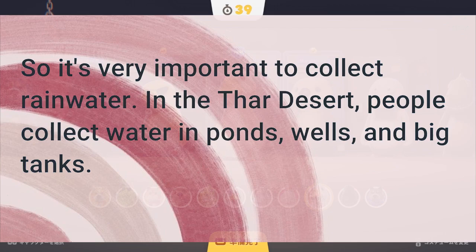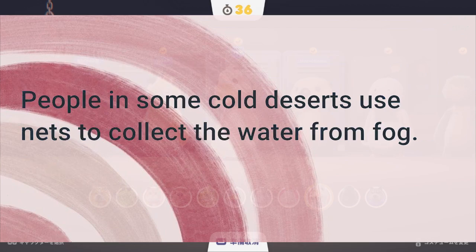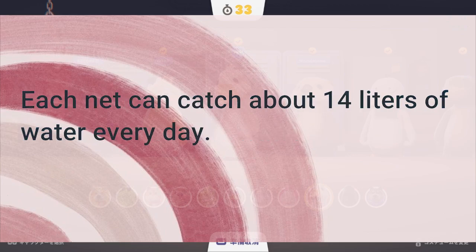In the Thar Desert, people collect water in ponds, wells, and big tanks. People in some cold deserts use nets to collect the water from fog. Each net can catch about 14 liters of water every day.